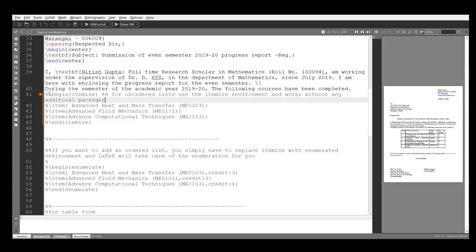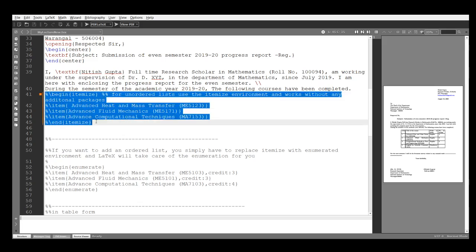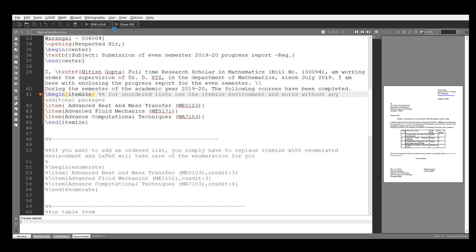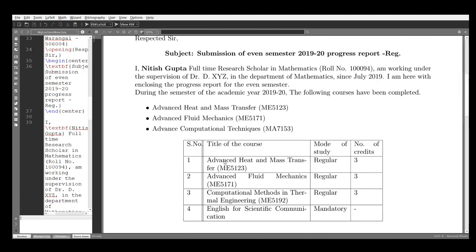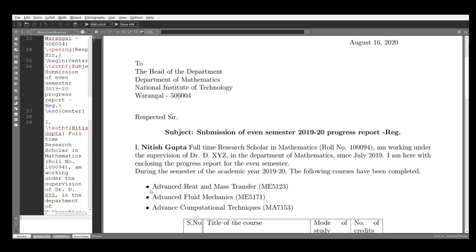See how these are in comment. First go to edit, uncomment, run this. See this: Advanced Heat and Mass Transfer, first one, second one Advanced Fluid Mechanics, third one Advanced Computational Techniques. These three are the courses or items. So this is unordered form, there is no numbering here.